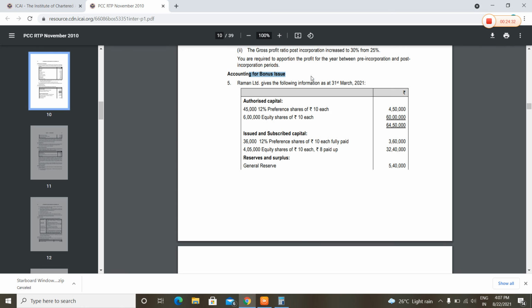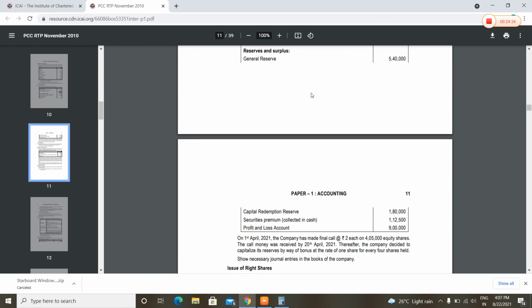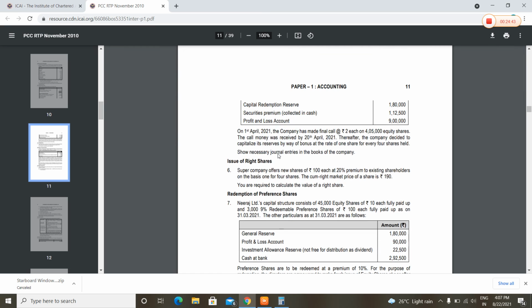Next, bonus shares: very easy questions, same as in the study material. I don't think they have any new questions. Then the right issue of rights shares. Again, a very simple question.